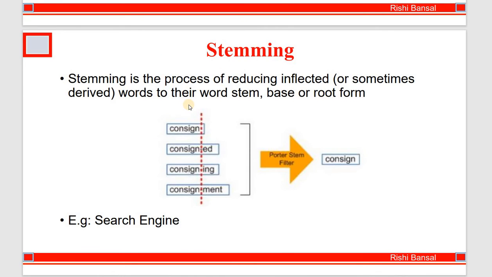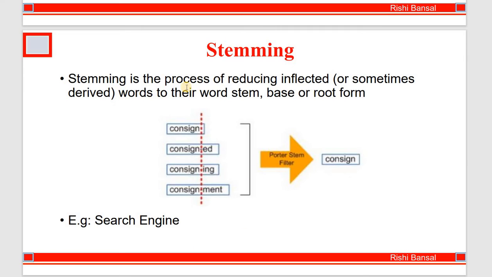Now let's understand what is meant by stemming. Stemming is the process of reducing inflected or sometimes derived words to their word stem, base or root form. So stemming is nothing but we have many root words and we form many new words from the root words. Like here the example is consign, consigned, consigning, consignment. Similarly we have write, writing, written, writer, etc.